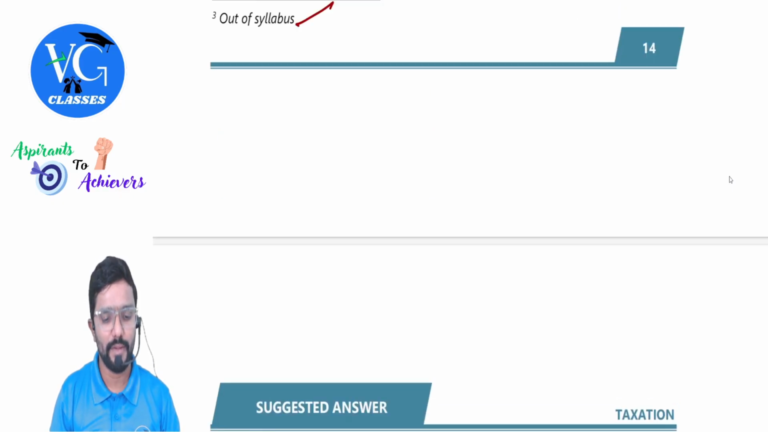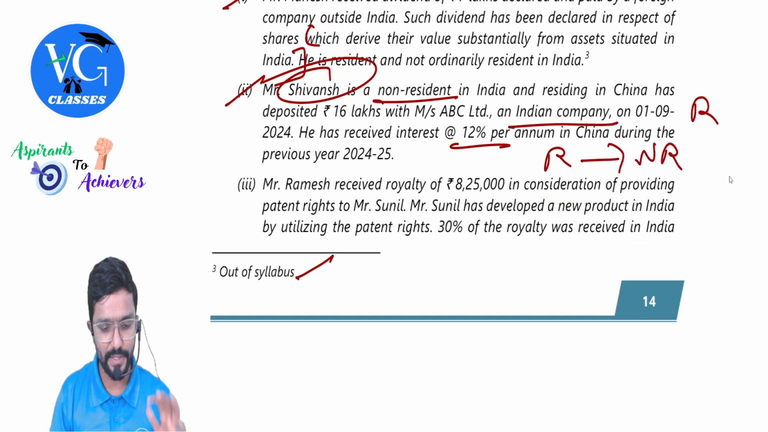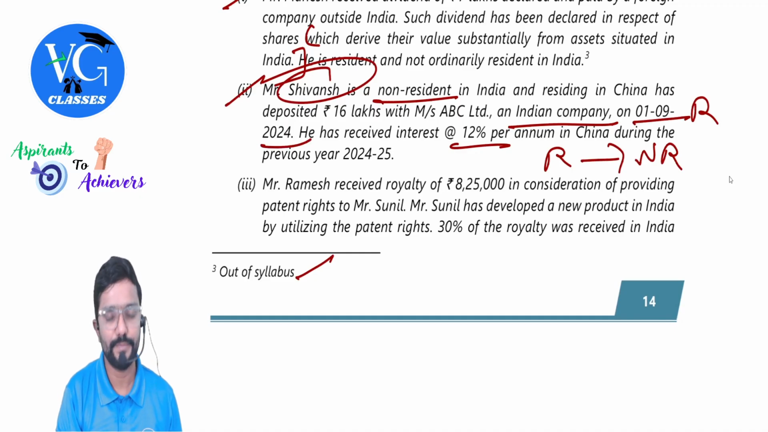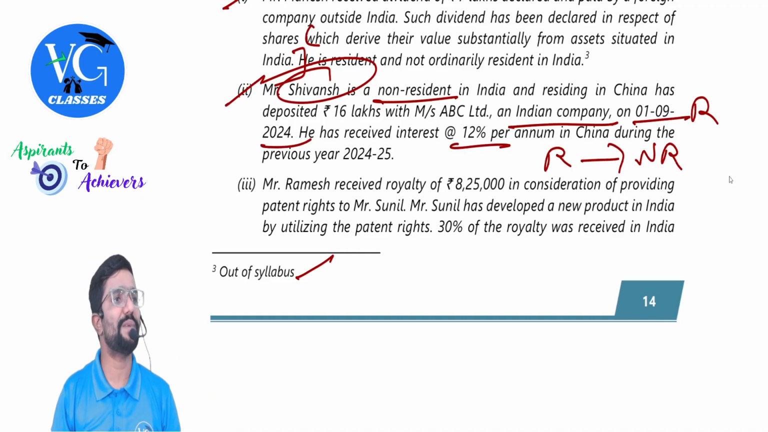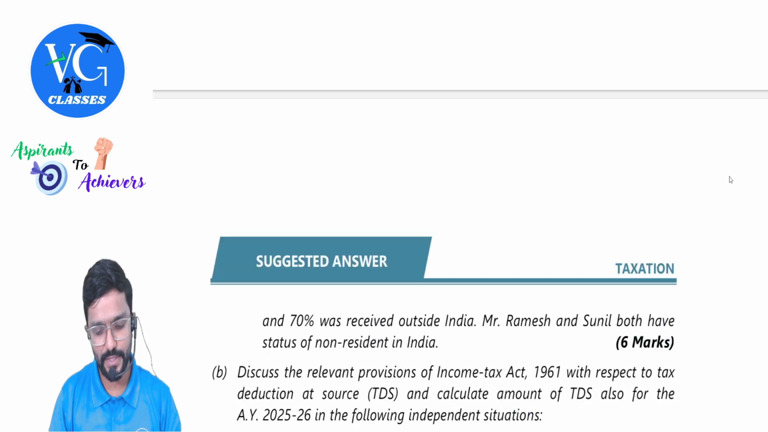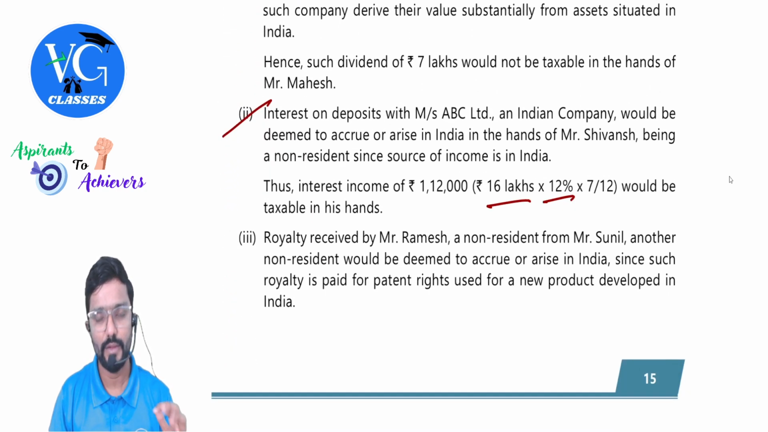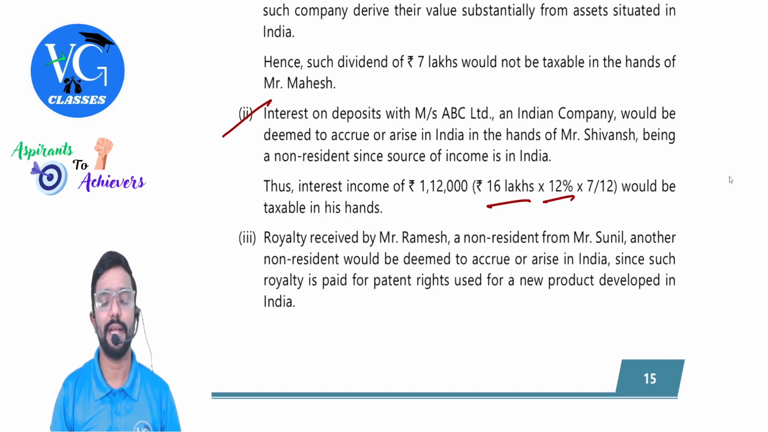Why 7 by 12, sir? Because the loan was given in between the year, that is on 1st September. So from 1st September to 31st March, you have to count. That is 7 months, guys. So 7 by 12 would be taxable in his hands.